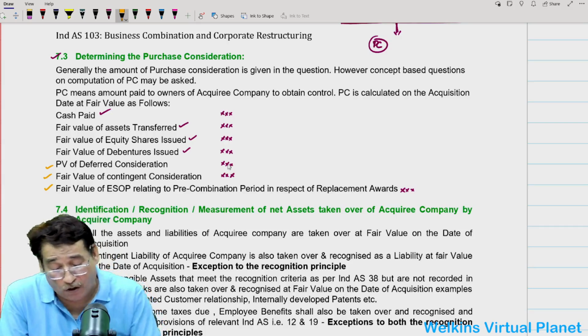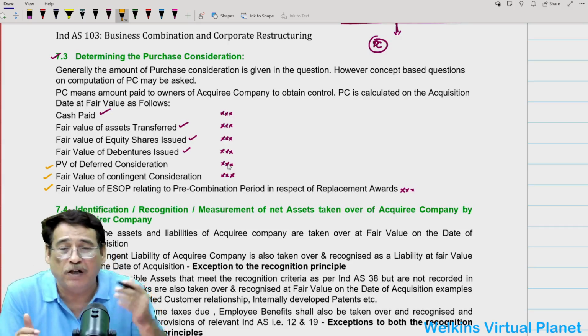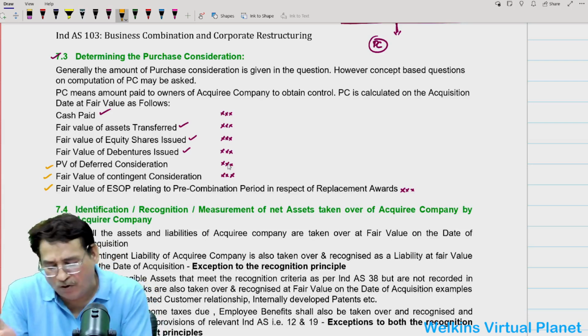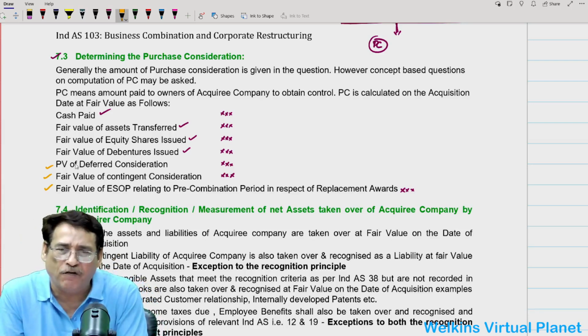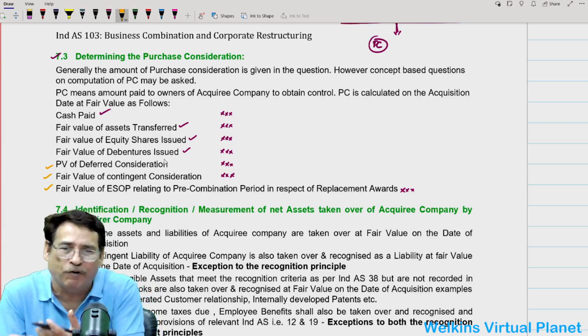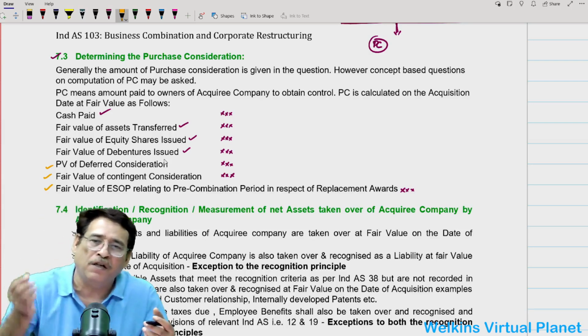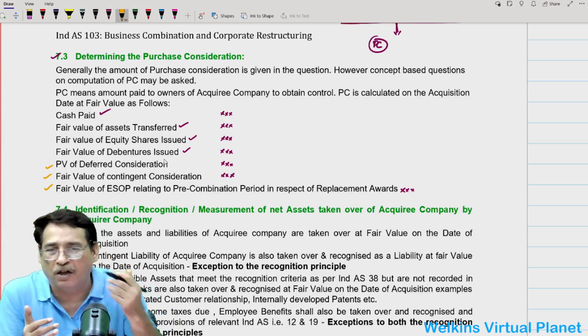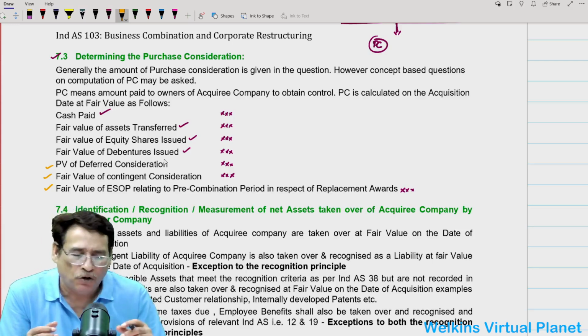Present value of deferred consideration. Actually, you can say fair value. You can write fair value of deferred consideration. Now, what is the fair value of deferred consideration? That is the present value of deferred consideration. Now, what is deferred consideration? We will talk about that later on.